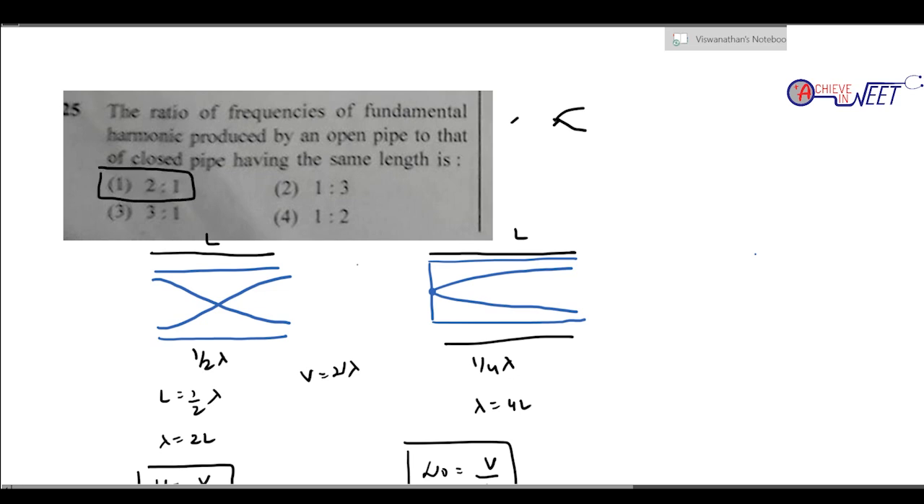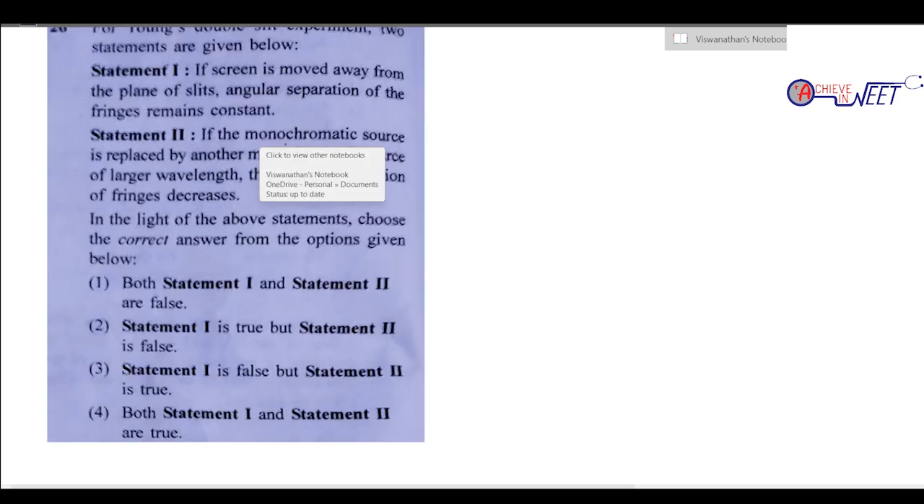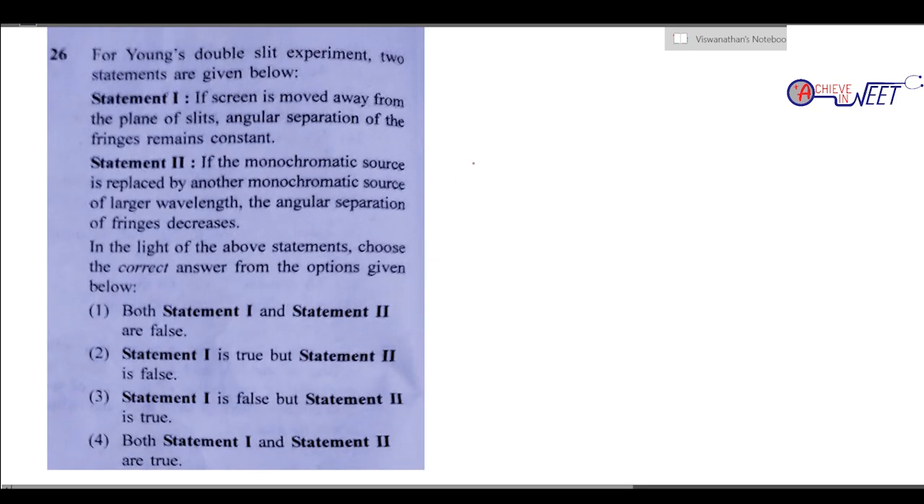Okay, 2 is to 1, option A would be the right answer. So we'll come to the next question. Question 26, it's a statement question. Two statements. If screen 1 is moved away, in Young's double slit experiment, the angular separation of the fringes remains constant.